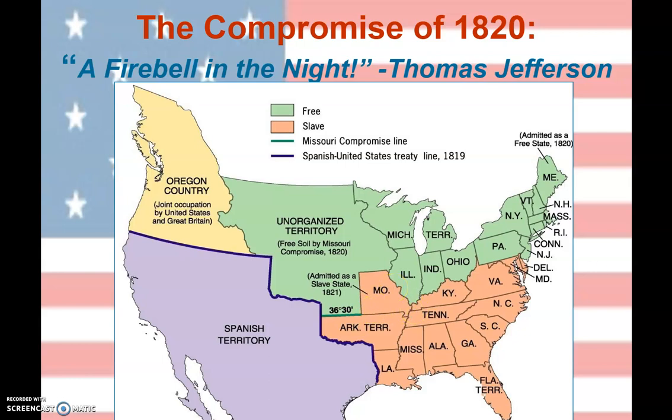Famously, when Thomas Jefferson heard of the Missouri Compromise, also referred to as the Compromise of 1820 because that's the year it was passed, he referred to it as a fire bell in the night. If we think back to the good old days when fires were something we had to be really scared of, a fire bell is something that people would ring in the middle of the night to let everybody else know that there was a fire.